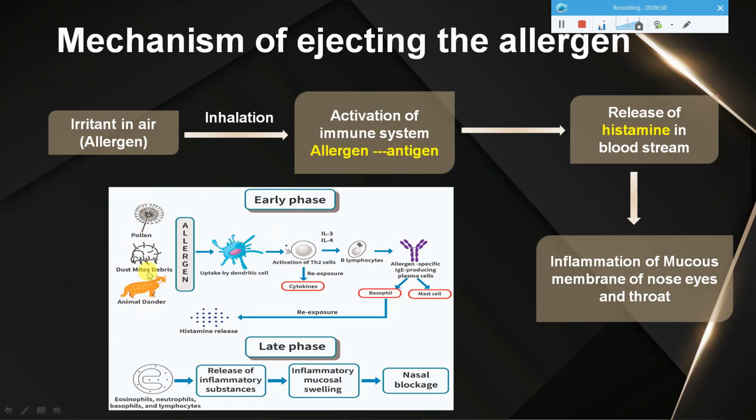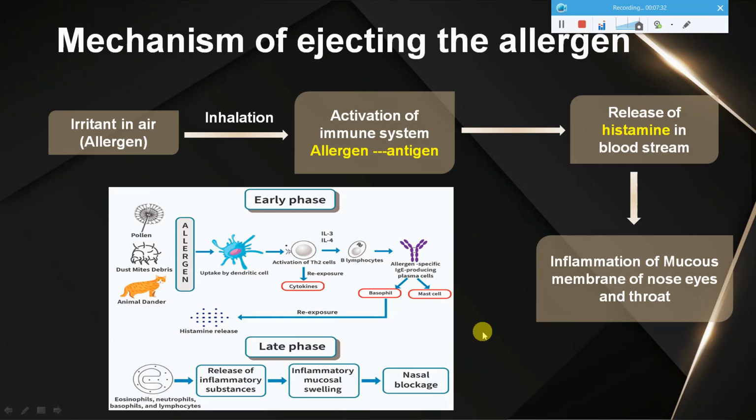So in the early phase, whatever it is, whether it is dust mite, pollen grains, or the fur of an animal, these will act as allergens, which will be taken up by the immune cells. Once it is taken up by your immune cells, it activates a series of immune cells in your body, like T cells and B cells, and it starts producing antibodies against this particular antigen. So allergen-specific IgE production happens, and this is specific to that allergen now. Now your body knows that this particular thing is an allergen for you, and it is already producing antibodies against that particular antigen. Apart from that, it will even release histamine.